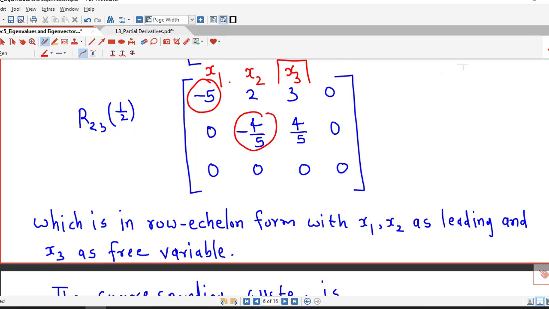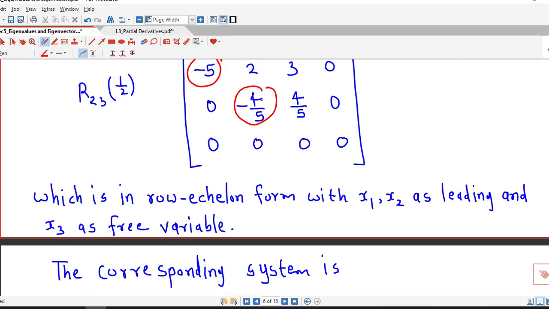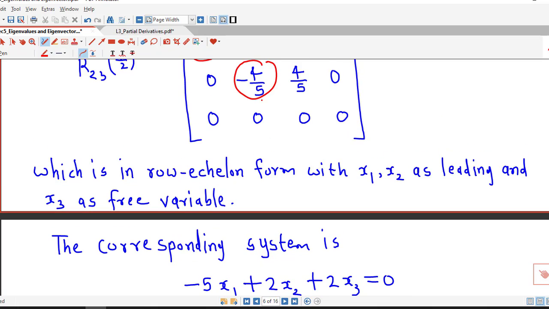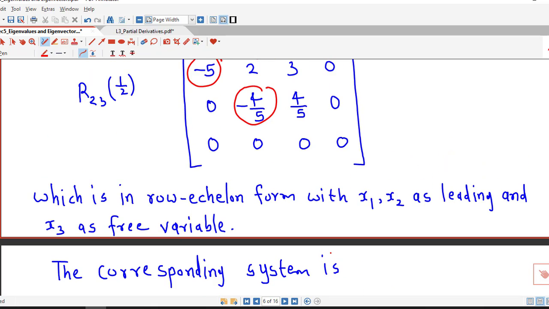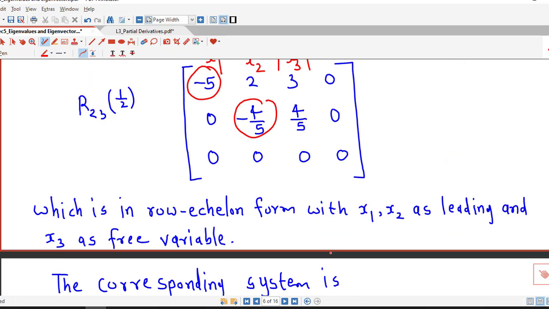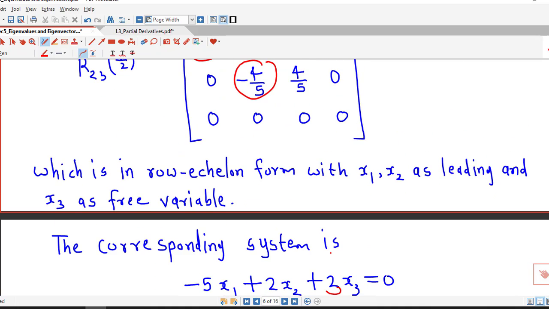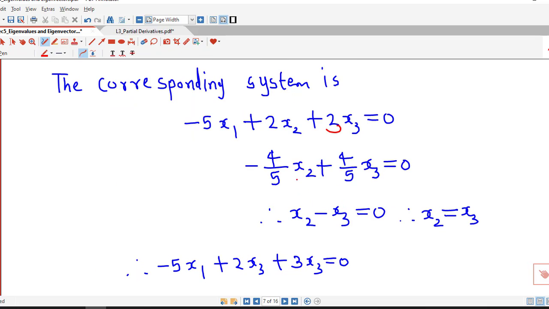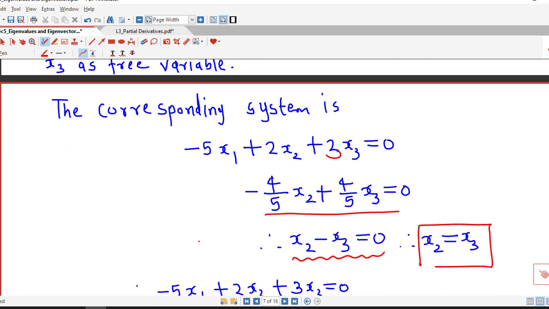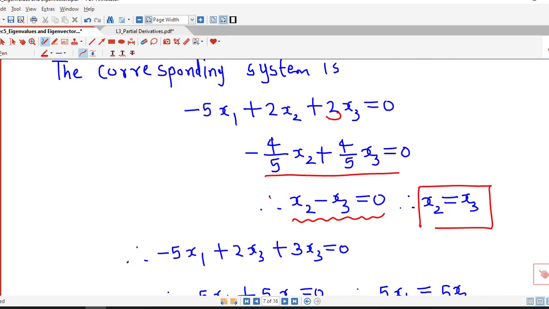Now we write down the system corresponding to this row echelon form, which is minus 5x1 plus 2x2 plus 3x3 equal to 0, and the second equation is minus 4 by 5 x2 plus 4 by 5 x3 equal to 0. From the second equation we can take this minus 4 by 5 common. So we can write this as x2 minus x3 equal to 0. Therefore x2 is x3. Because x3 is a free variable, we can represent x2 in terms of x3.